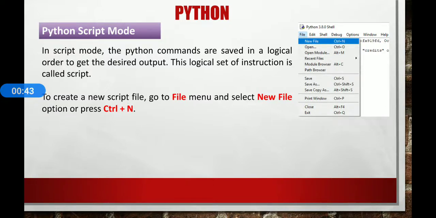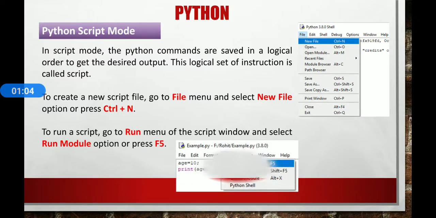If you want to create a new script file, go to the File menu and select the New File option from the menu bar, or you can press Ctrl+N as a shortcut key. If you want to execute the script, either you can press F5 or go to the Run menu and select Run Module.